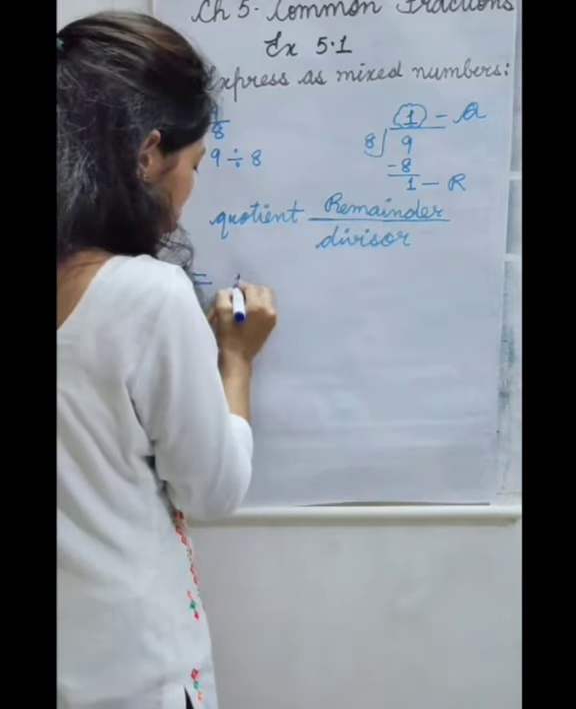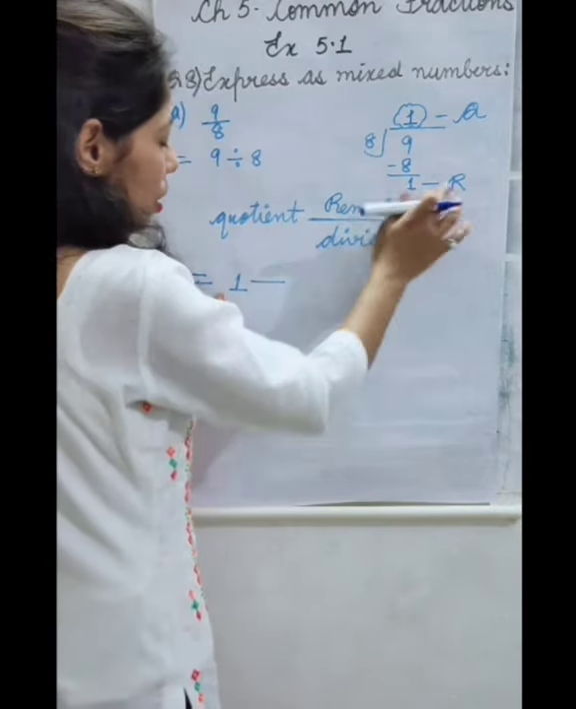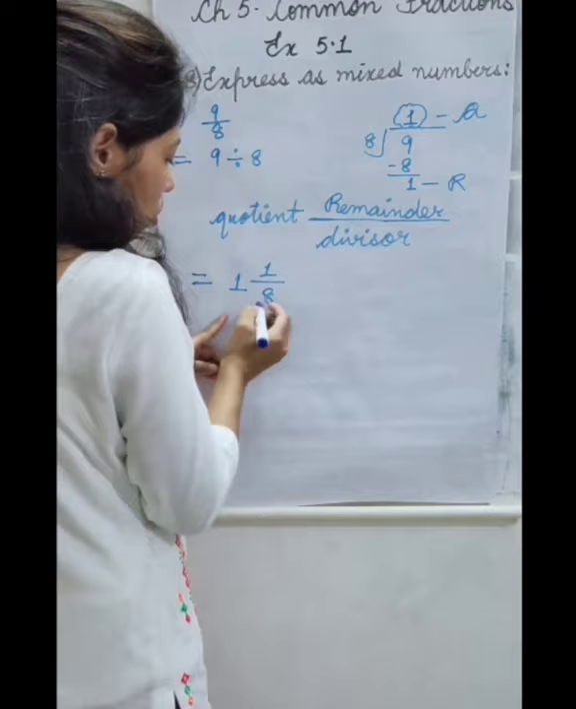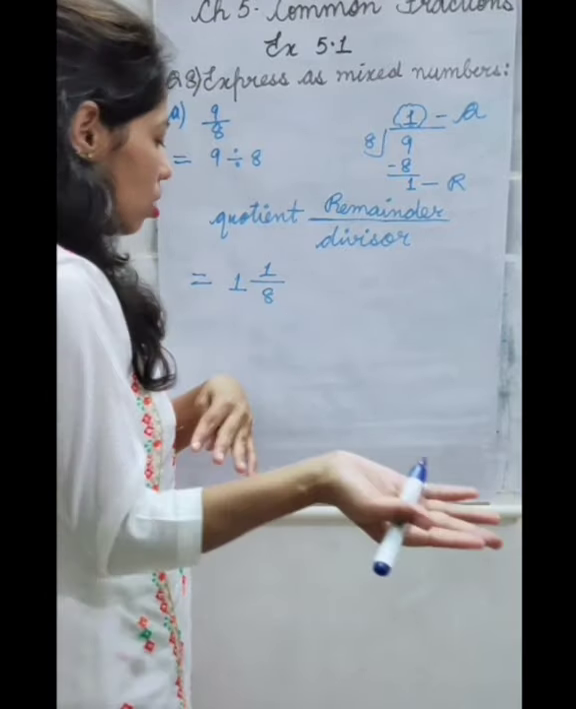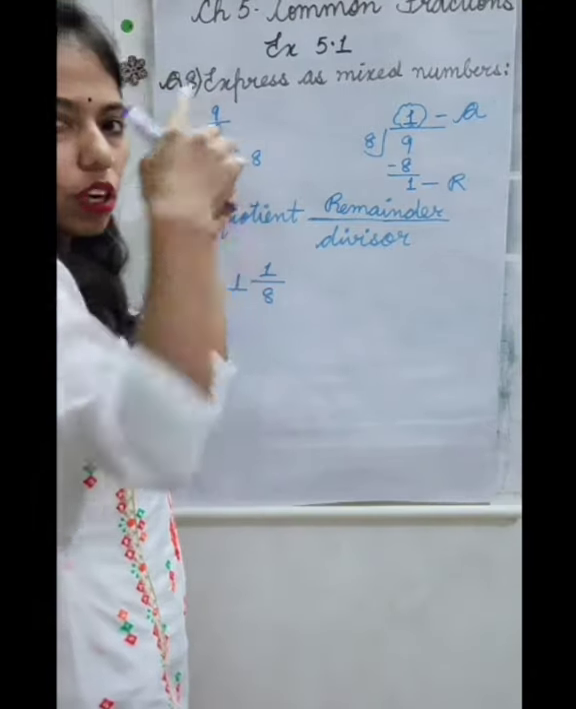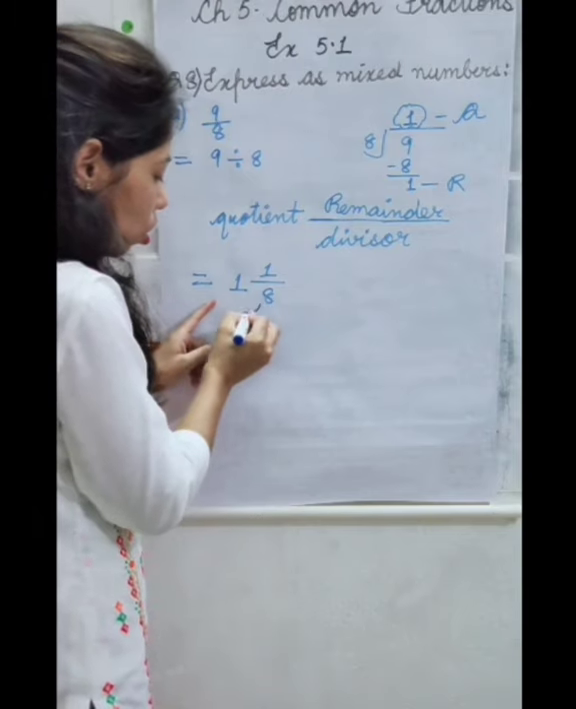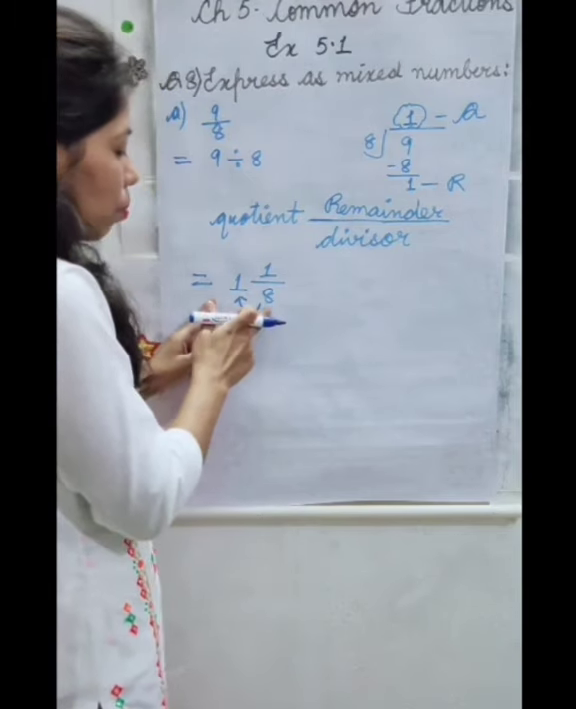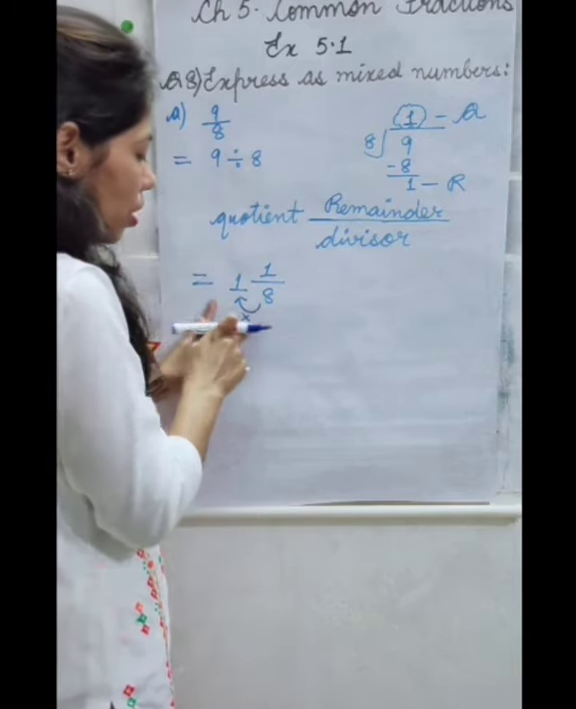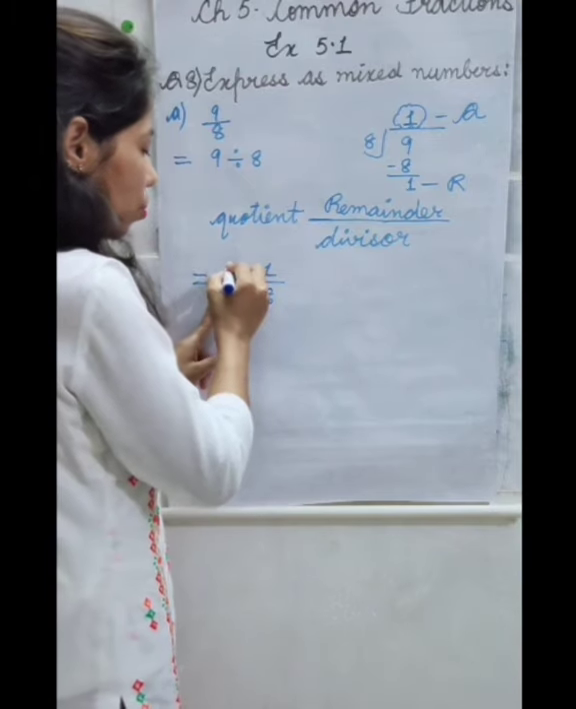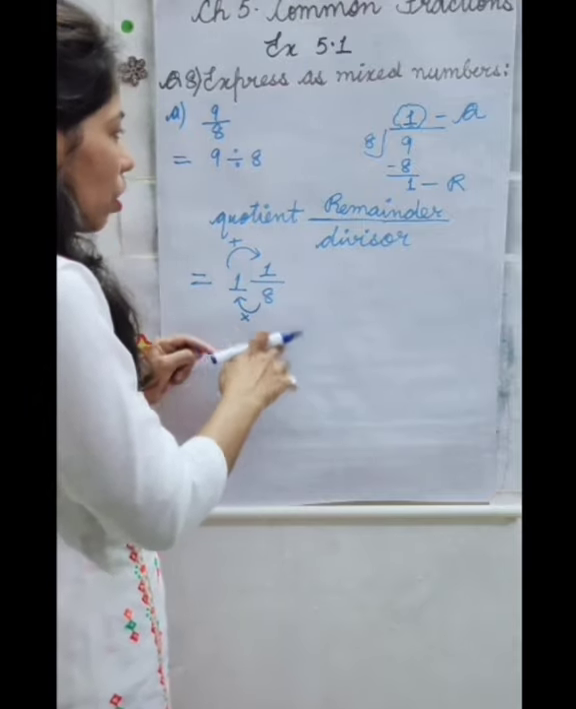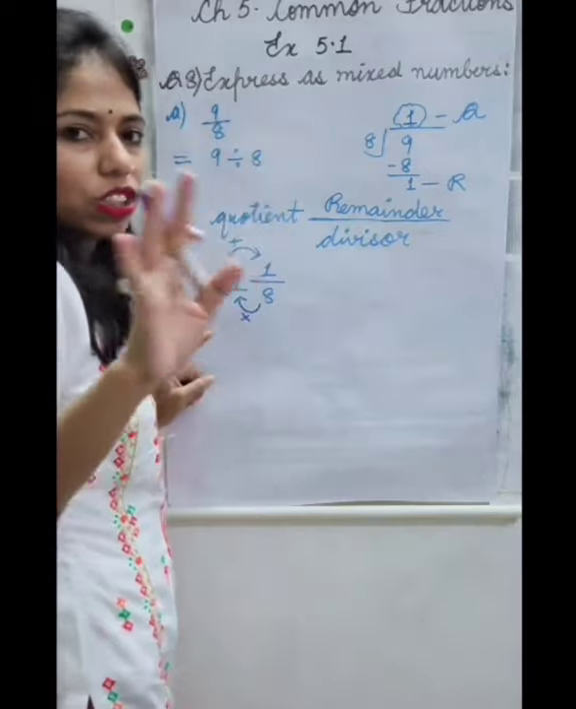So quotient is 1 and remainder is also 1 and divisor is 8. So if you get a mixed number and you have to change that mixed number into improper fraction, how will you do it? You will just multiply this 1 by the divisor 8. After multiplying you will get a number, and to that number you will add the remainder. In this way you will get your improper fraction again.